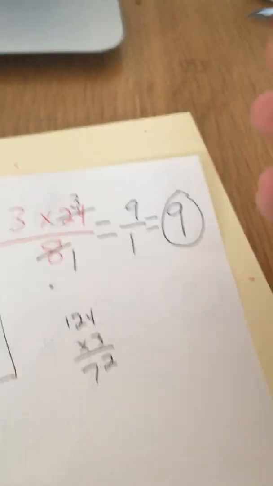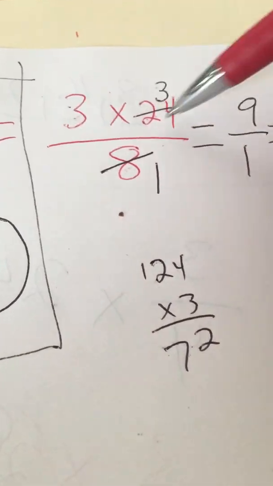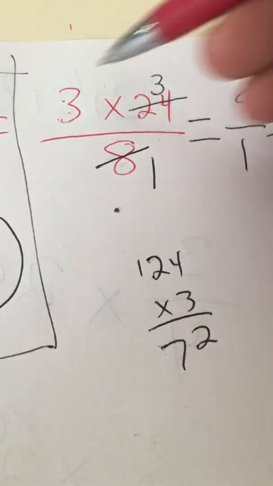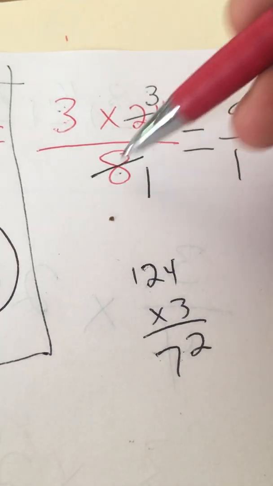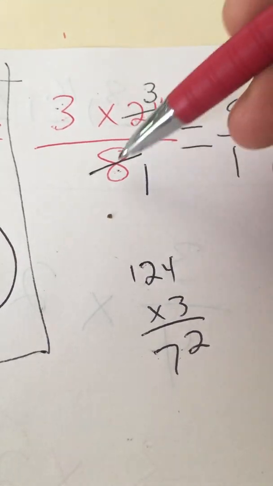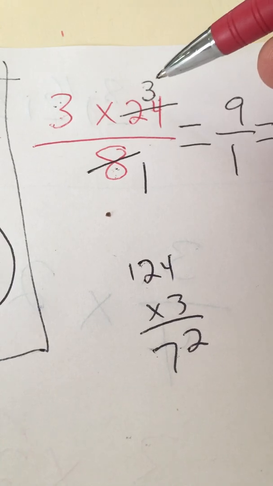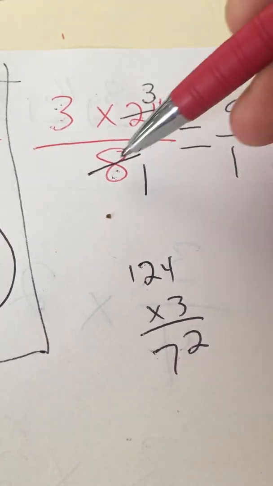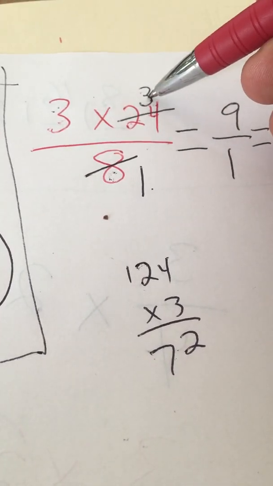you'll get 9. But if you did it this way, where you divide first and then multiply by 3, you divide 8 and 24. 24 divided by 8 is really 3. So you can just turn that to a 1. 8 divided by 8 is 1. 24 divided by 8 is 3. 3 times 3 is 9. And you end up with the same answer of 9. Okay, so that's two different ways to do the same thing.